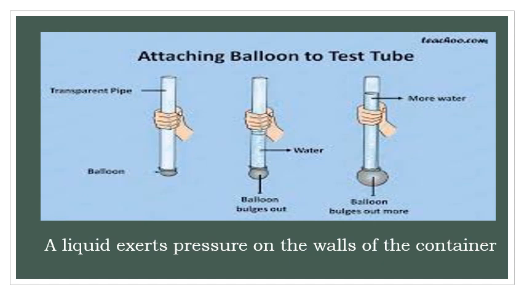If the water is more, the balloon bulges out more; if water is less, the balloon bulges out less.